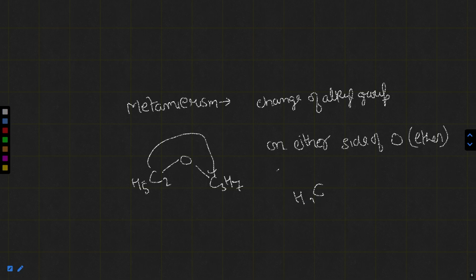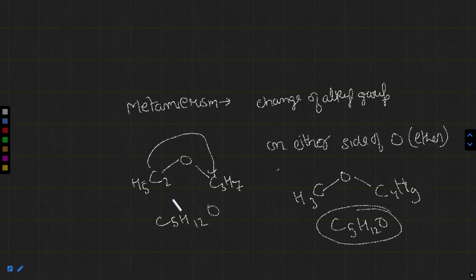So it will be CH3 O C4H9. Now you can see that the molecular formula of both of these is the same. Count the number of carbon: 2 plus 3, 5; hydrogen 7 plus 5, 12; and oxygen 1. Here 4 plus 1, 5; 9 plus 3, 12; and 1 oxygen. Now on both sides we have the same number of carbon, hydrogen, and oxygen, but the structure is different.